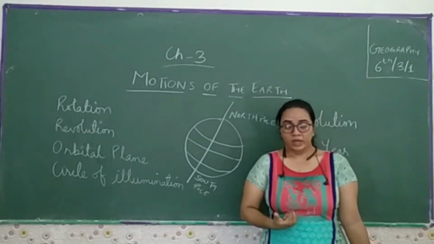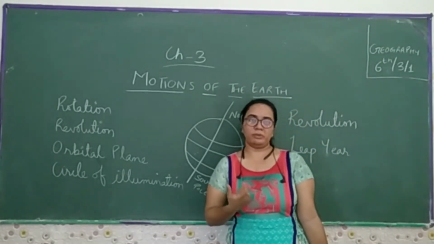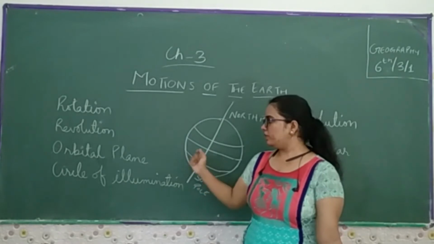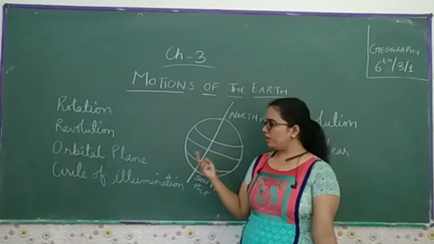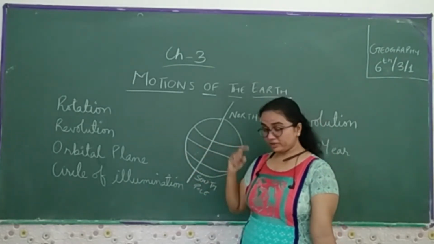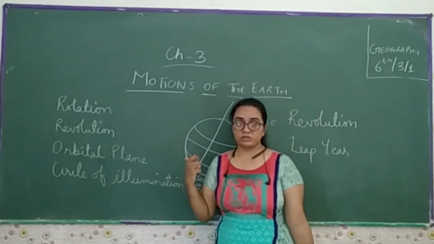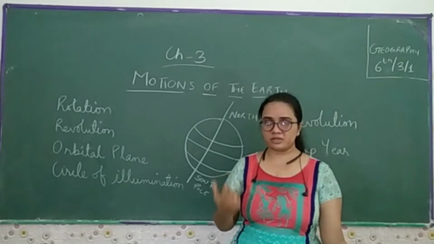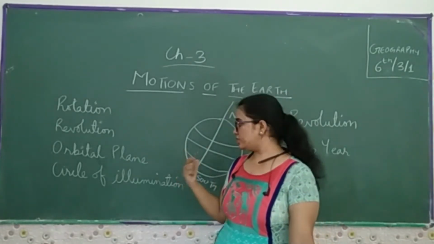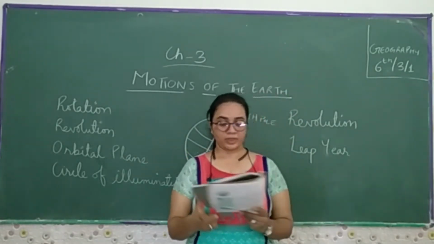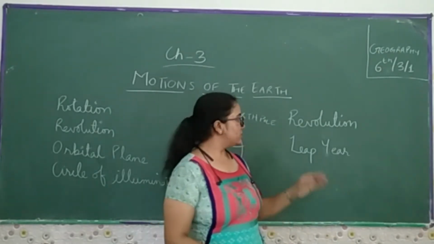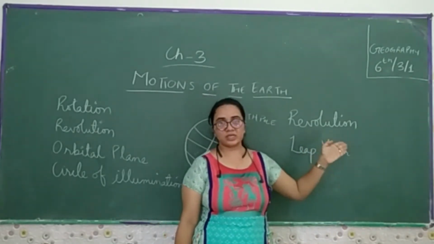We're going to die within a few months, or maybe it will take a year, but we will die. We can't survive, because if we stop the rotation, these are certain things. For the existence of life we want the rotation of this planet Earth. Now come towards the next topic, that is the revolution.